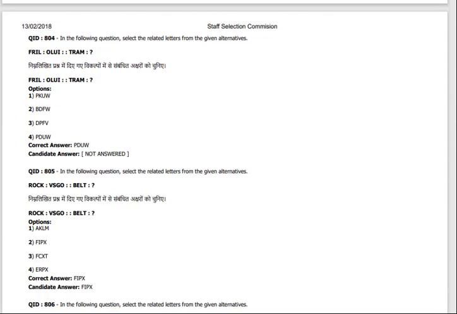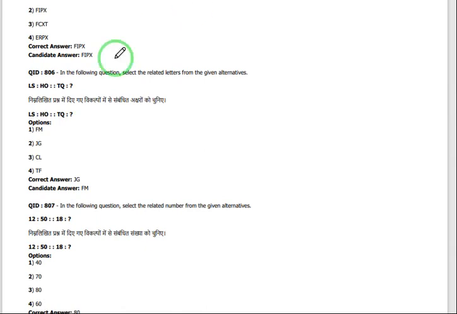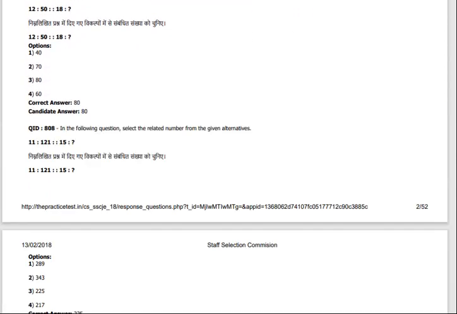Regarding general awareness, you have to prepare current affairs, GK, geography, polity and history kind of subjects. You can roughly see what kind of questions they are giving. I will read the questions, you can observe. In the following question, select the related letters from the given alternatives: LS, HO, TQ, and after that what you will get. And the next one is also an analogy kind.